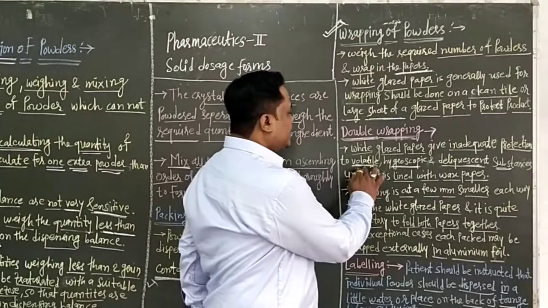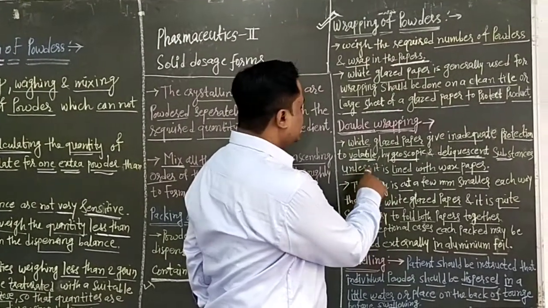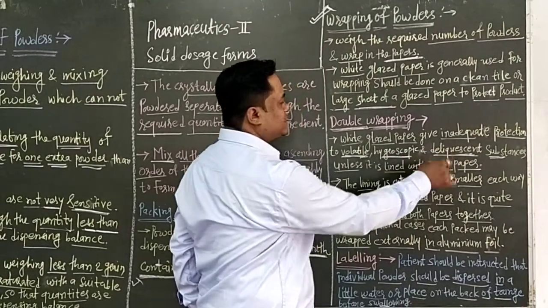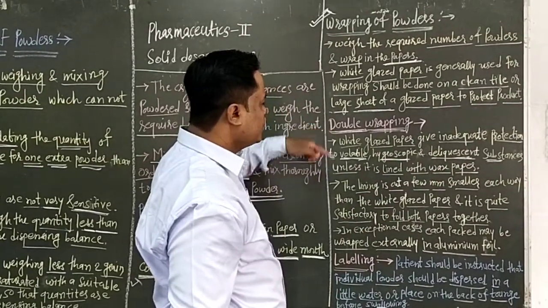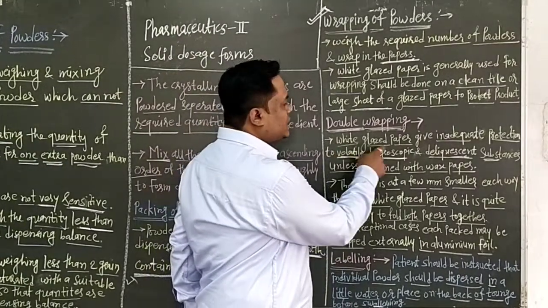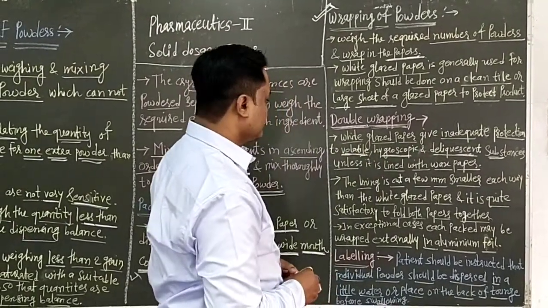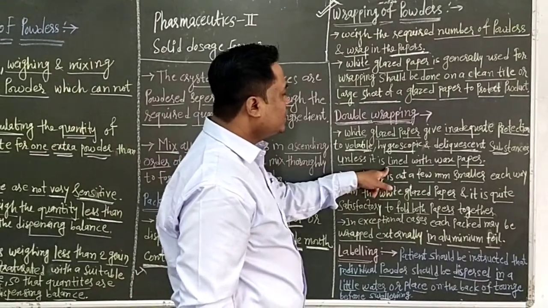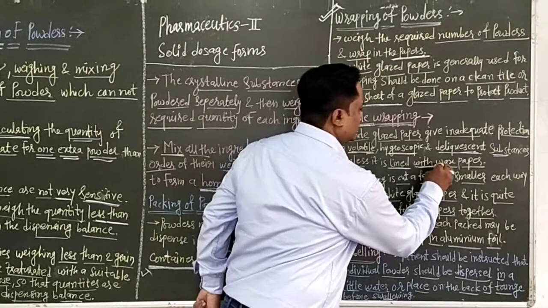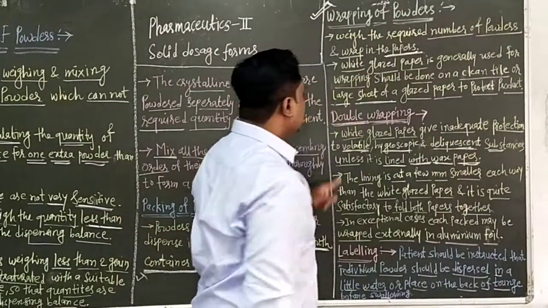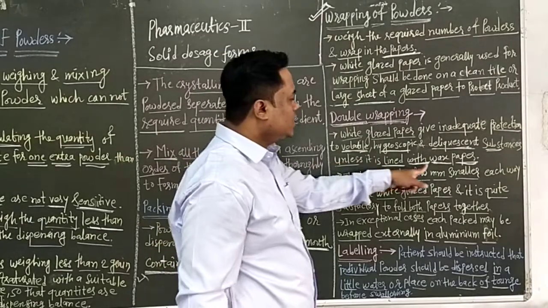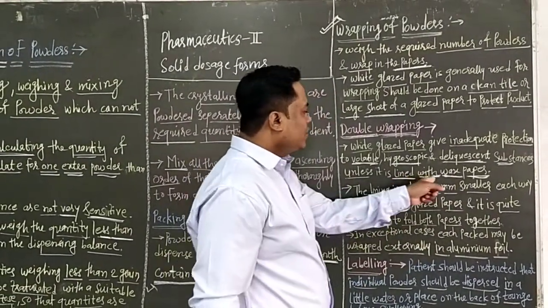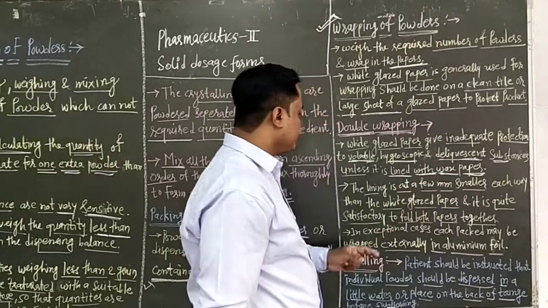So in this condition, that is, if the substance is volatile, hygroscopic or deliquescent in nature, the double wrapping system is used, because the white glazed paper gives inadequate protection. Therefore, for this purpose, the white glazed paper is lined with the wax paper. Lined with means coating with the wax material, and accordingly it is called wax paper.